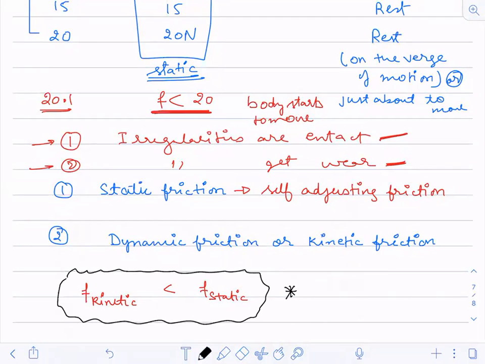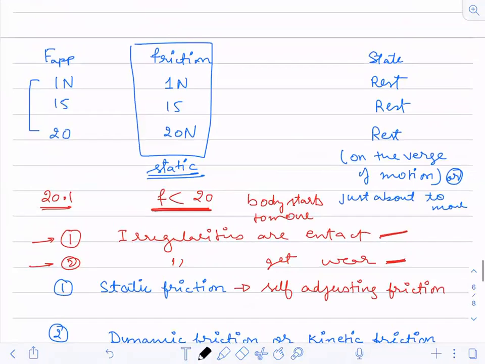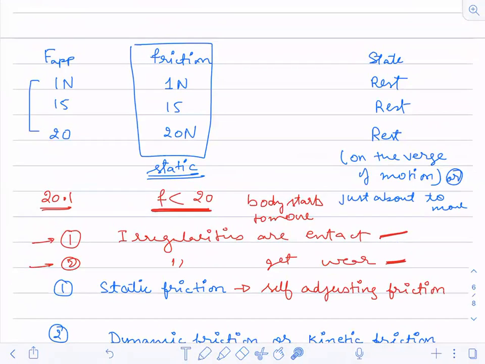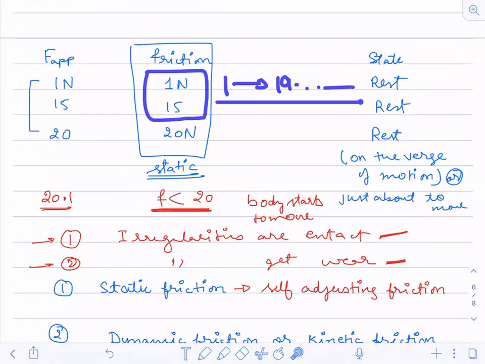Now you just see here, at all these friction values from 1 to 19 point something, the body was at rest and the irregularities have not broken. At 20, what is happening? That is the maximum value that the surface can resist.